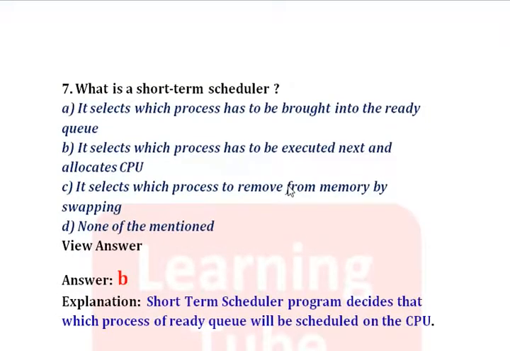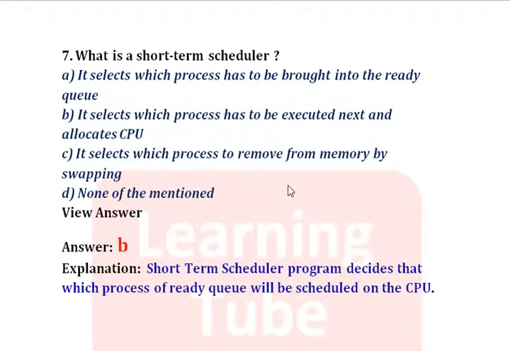Question number 7 is, what is a short-term scheduler? Option A, it selects which process has to be brought into ready queue. It is the work of long-term scheduler. Option B, it selects which process has to be executed next and allocates CPU. Short-term scheduler only decides which process of ready queue will be scheduled on the CPU. So the answer will be B. More correct answer will be B.